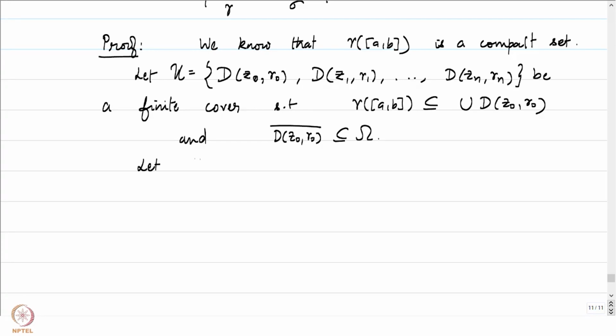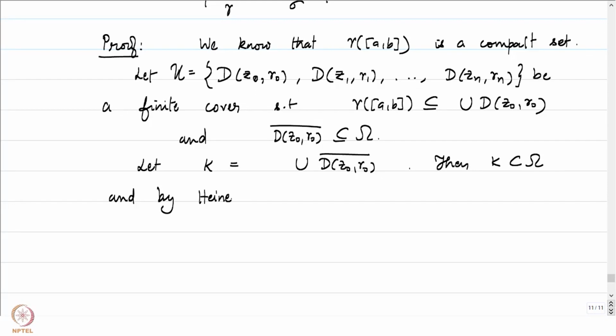So let K be equal to the union of the closed disks D(zj, rj) bar. Then K is contained in omega, and by the Heine-Borel theorem it's both bounded and closed, and therefore it's going to be compact.